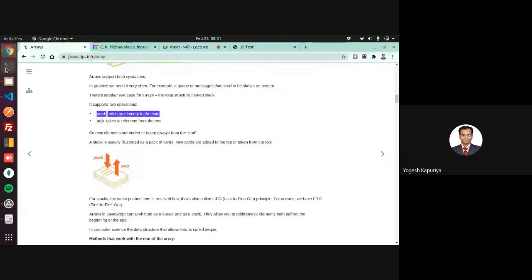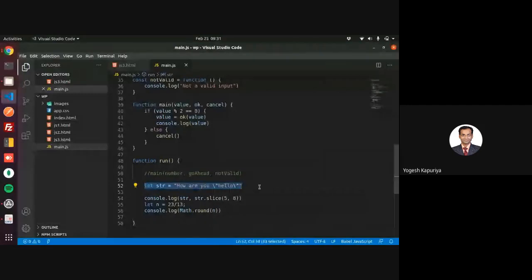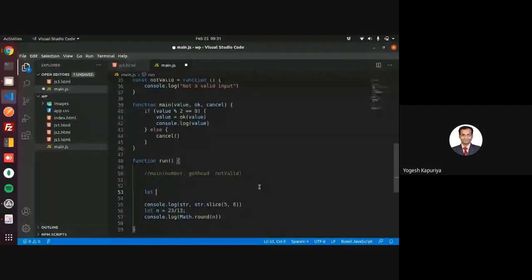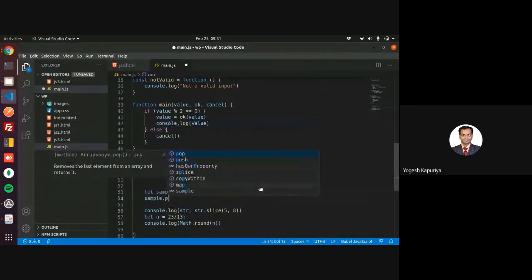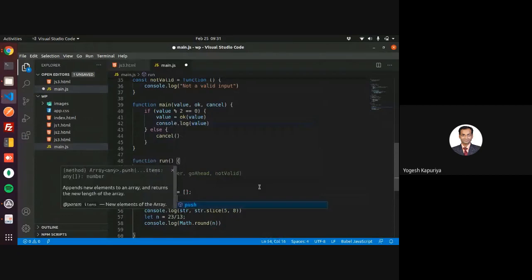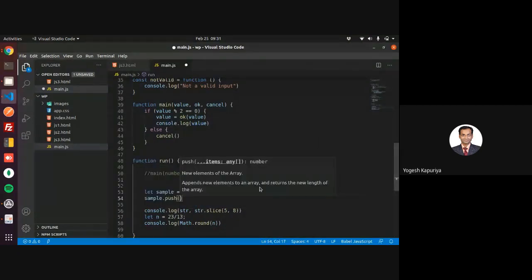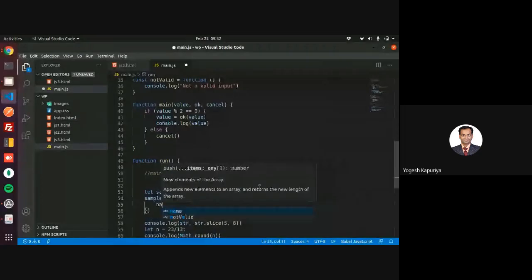So let's say we have created an array. Then if I write sample.push, remember I can create an array of almost everything. So let's say I'm writing this, an object.